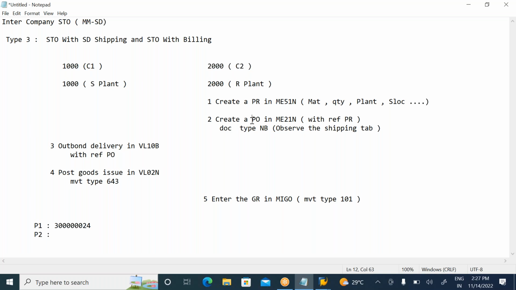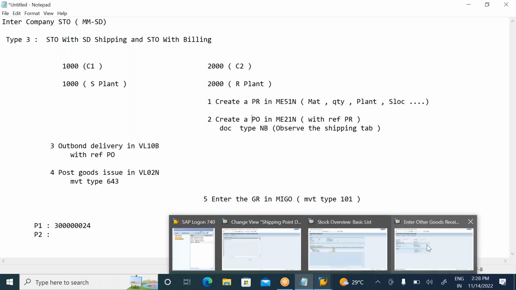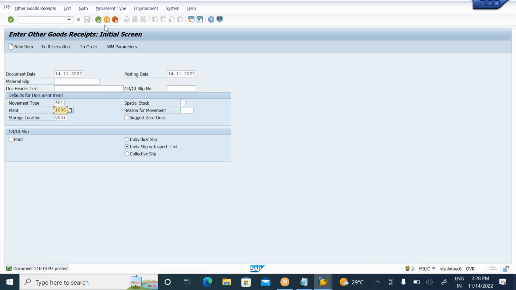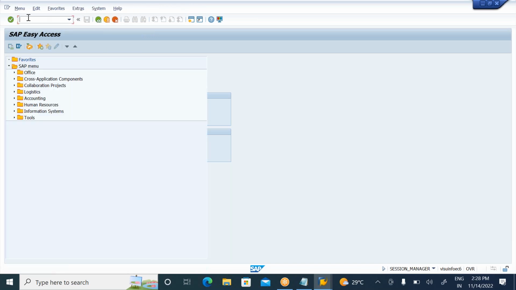Whether the shipping tab is generated, then your config steps remain the same. Once the PO is created, it will come to the supplying plant. The supplying plant people will do OBD, outbound delivery, PGI. Whether the stock will be decreased or not, we need to observe. Now go to VL10B transaction. Okay, so sorry, go to PO ME21.